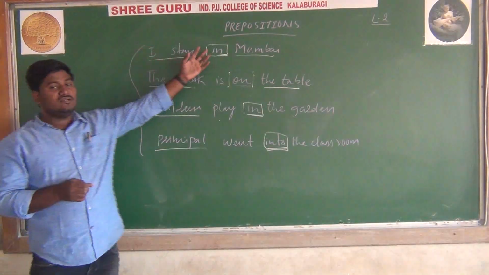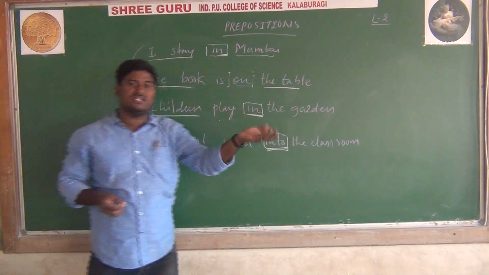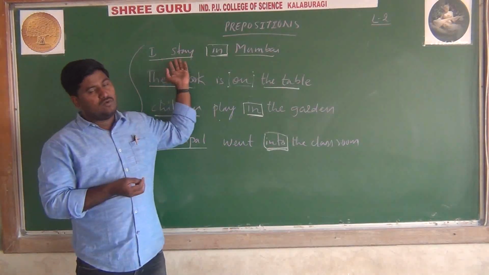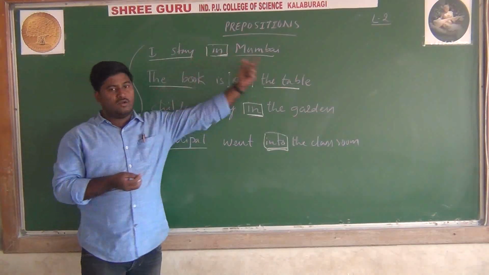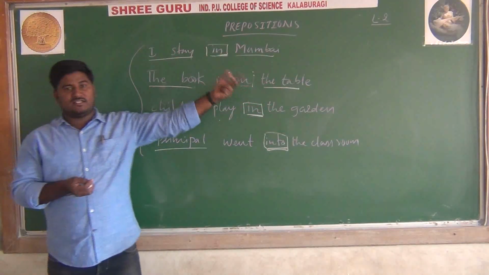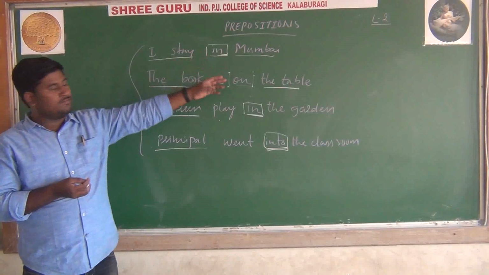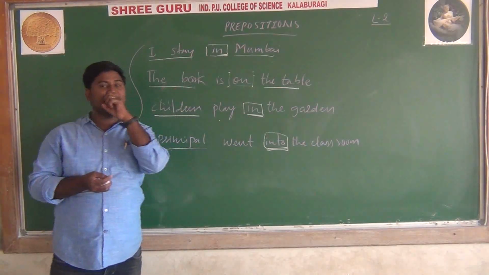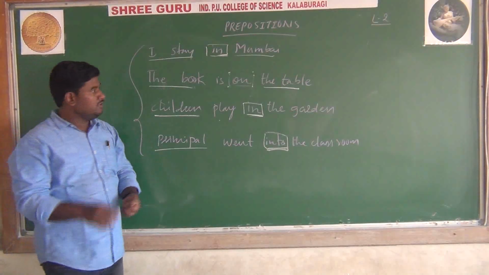So preposition is a word which shows the relationship between two grammatical words, maybe noun or pronoun, subject or object. Prepositions are very important to make a sentence grammatically correct.